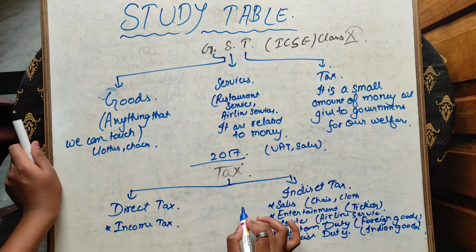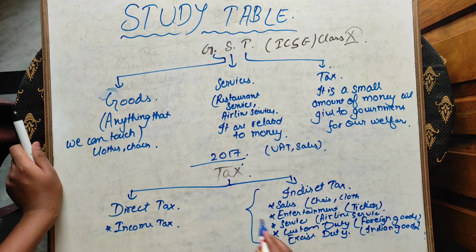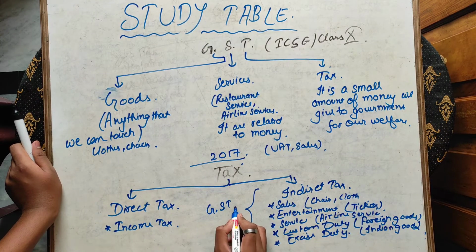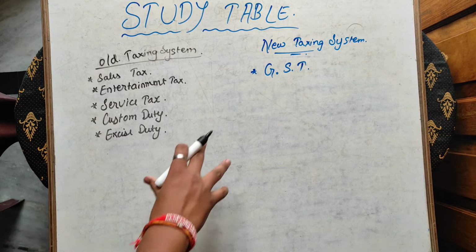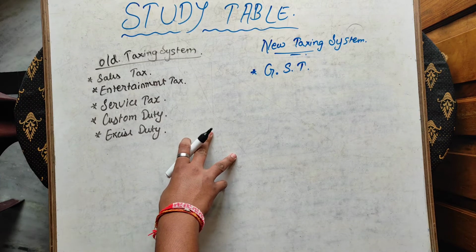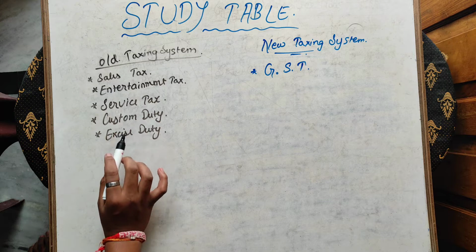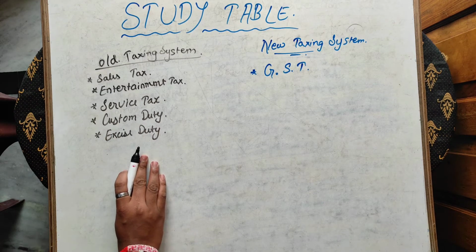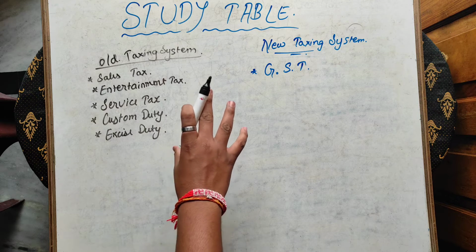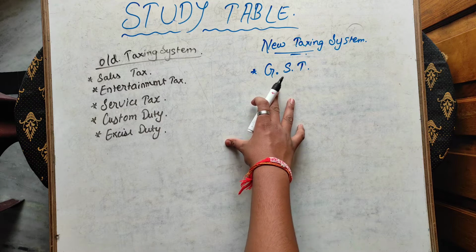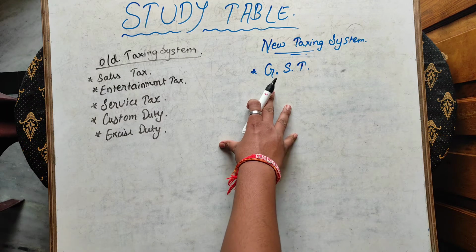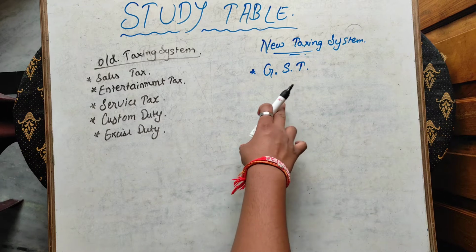But after 2017, all these taxes were converted into a single tax, that was GST, which we will learn. There were several other taxes also; all these were converted to GST. In the old taxing system, there were several indirect taxes: sales tax, entertainment tax, service tax, customs duty, excise duty. But after applying GST in 2017, there is only one tax, the Goods and Services Tax, GST. This is the only indirect tax, and there are no other indirect taxes other than GST.